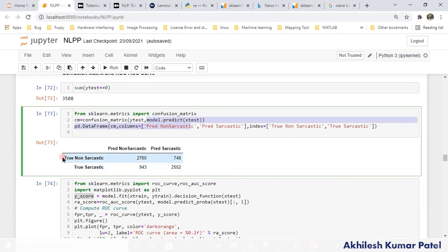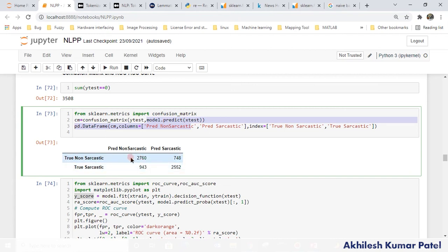So you see here that row wise we have the true, and column wise we have the predicted. If you go column wise, 2760 are correctly predicted as non-sarcastic, and 943 from true sarcastic are wrongly predicted as non-sarcastic, right?